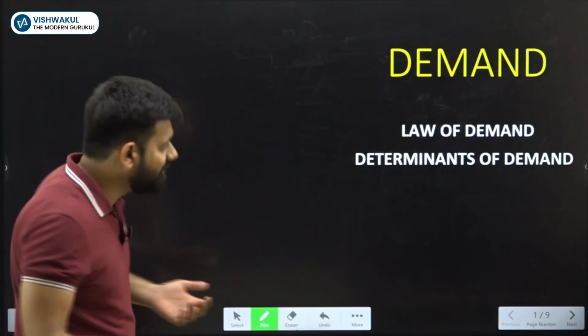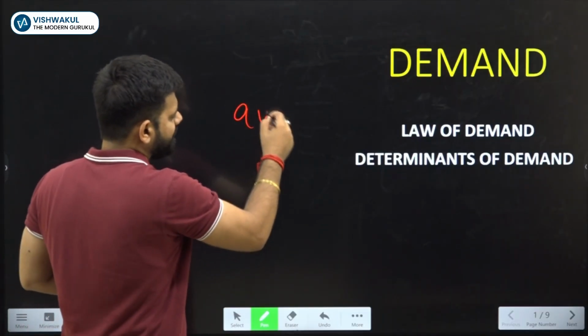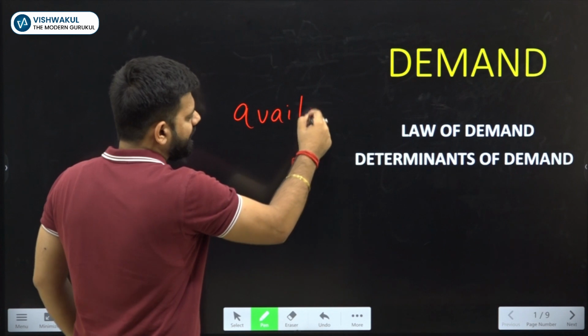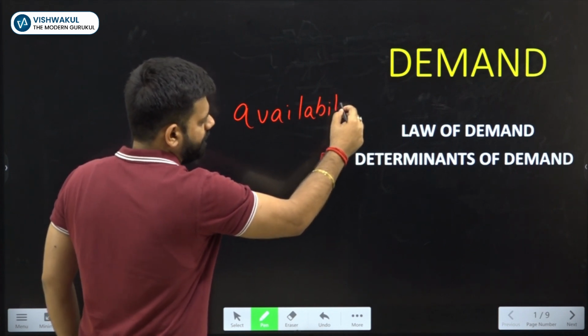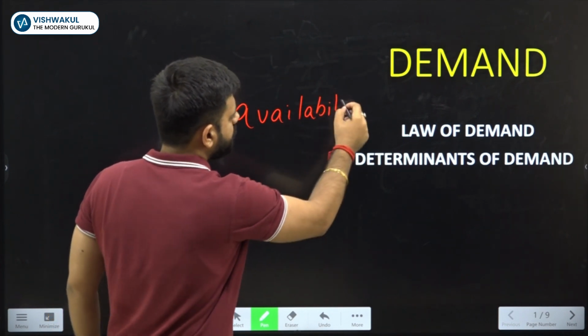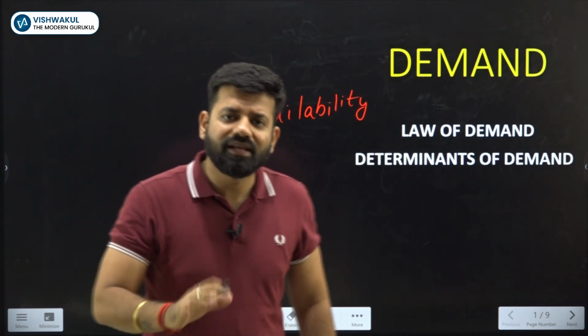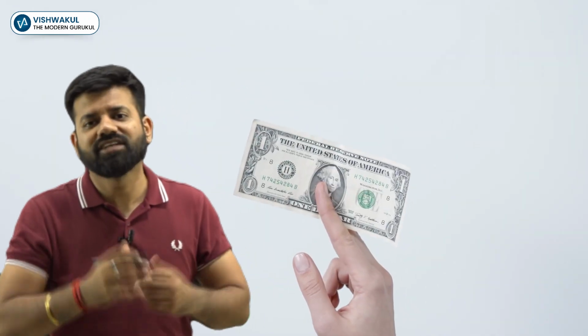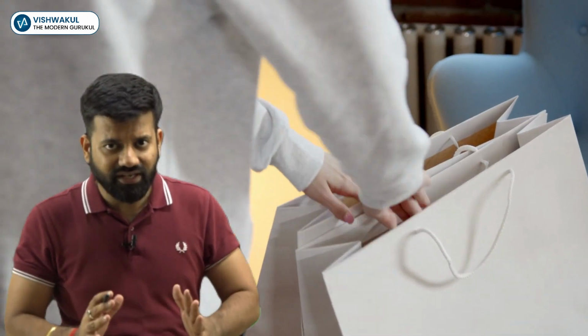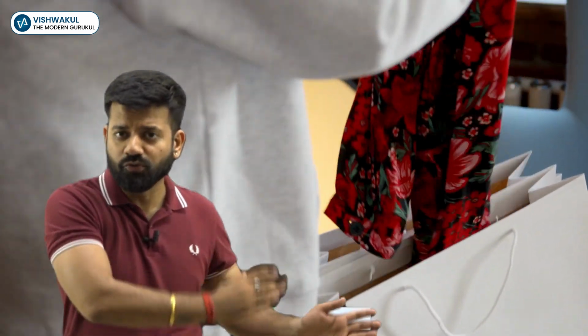What is the meaning of availability? Availability is in what quantities they are available. If the goods are available in large quantity, generally the consumer does not pay a price for it or pays a lesser price for it. And one more thing, what the consumer sees in the market is the uses. If he thinks the good is of his use, then only he will pay a price for it.